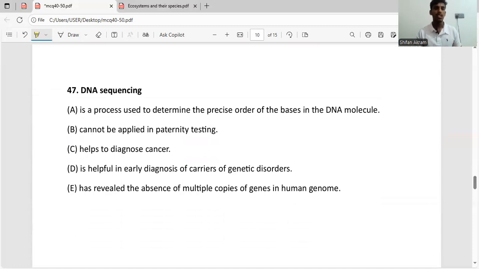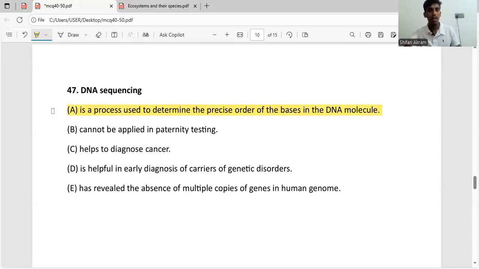Okay, now the 47th question about DNA sequencing. What is DNA sequencing? DNA sequencing is the process of identifying the exact nucleotide sequence of a DNA. As the first statement says, A is a process to determine the precise order of bases in the DNA molecule. Yes, it is correct. So I'll highlight it.